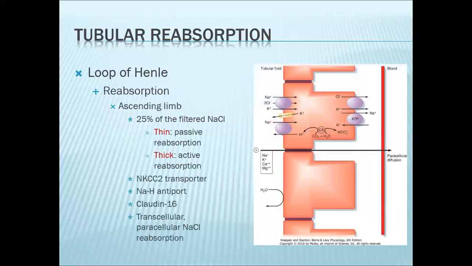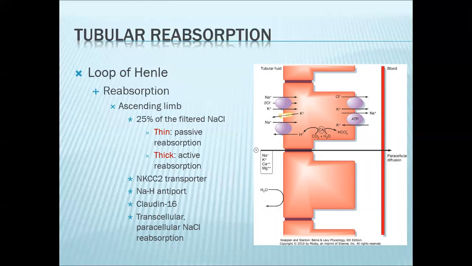Then it goes up the ascending limb. In the ascending limb, take note that only solutes are being reabsorbed. Now, the ascending limb is further subdivided into two: the thin ascending limb and the thick ascending limb. In the thin ascending limb, you have passive reabsorption of substances.